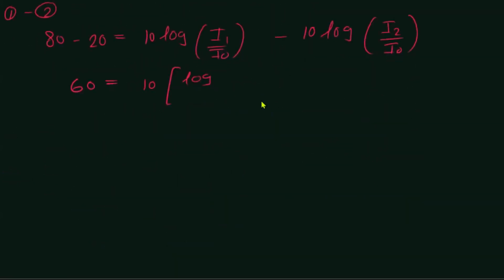Take 10 out, log. So you can write this as I1 over I naught over I2 over I naught, according to the principles of logarithm, right? So basic mathematics, I naught to I naught is going to get cancelled out.